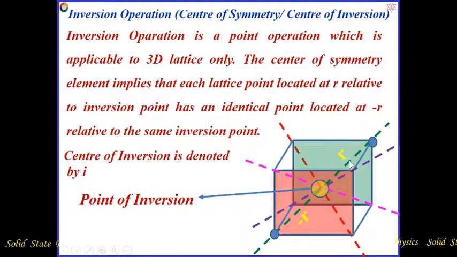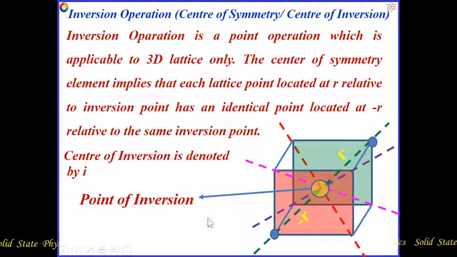So if this point is at distance r, then another point has to be situated at minus r. Hence it is called the point of inversion, and the center of inversion is denoted by I.